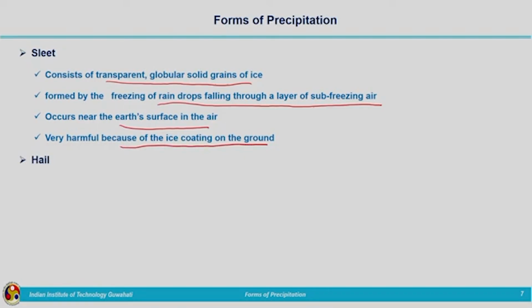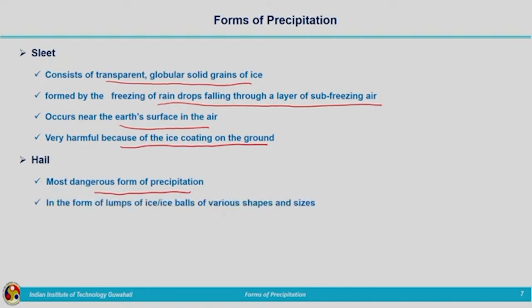Now the next one is hail. This is a very dangerous form of precipitation. It is the most dangerous form of precipitation out of all we have seen so far, and it comes in the form of ice or ice balls of various shapes and sizes. When it falls on the ground, ice blocks of different sizes fall. Generally it is greater than 8 mm. We have seen that if rain is up to 6 millimeters, we classify it as rain.